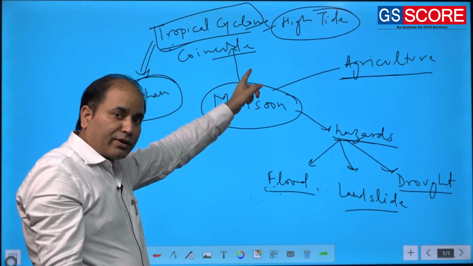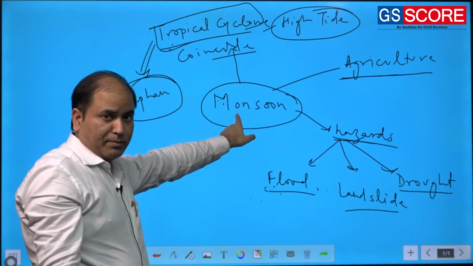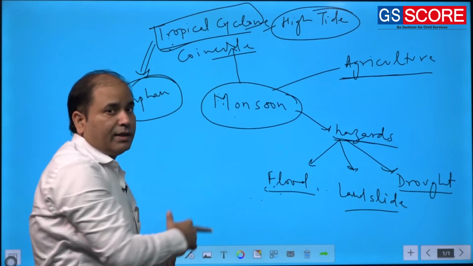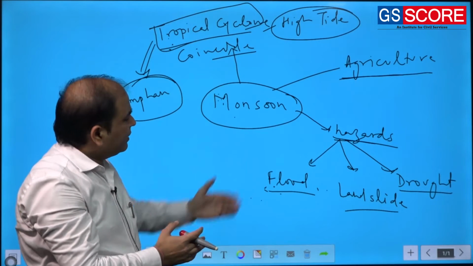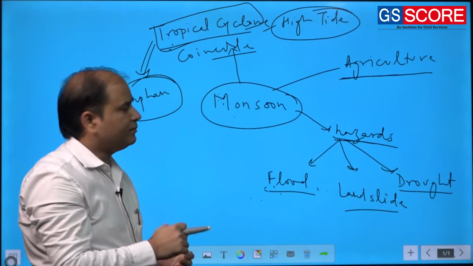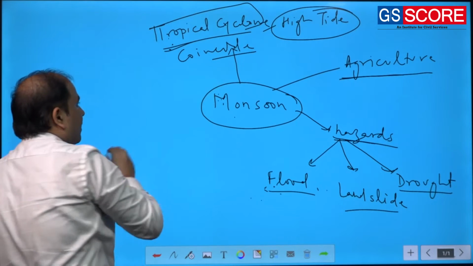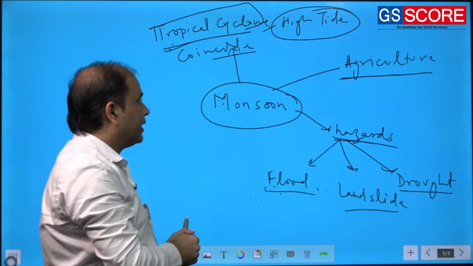High tide of course is not a phenomenon caused by monsoon, but when it coincides with the monsoonal rainfall, then definitely the outcome will be hazardous. So we have the tropical cyclone and high tide.